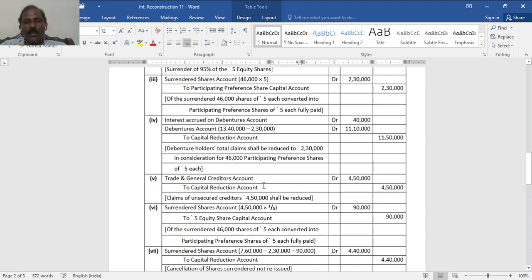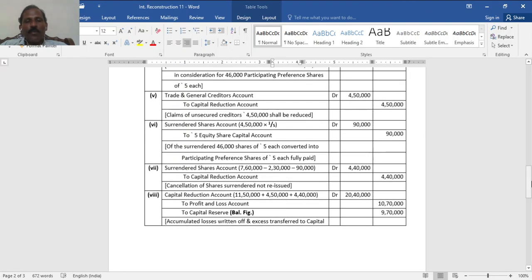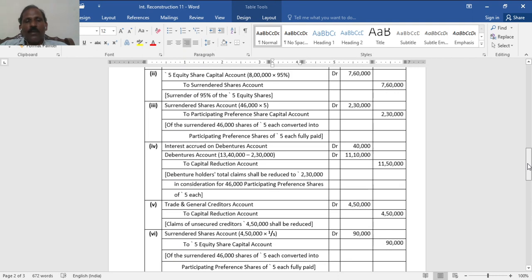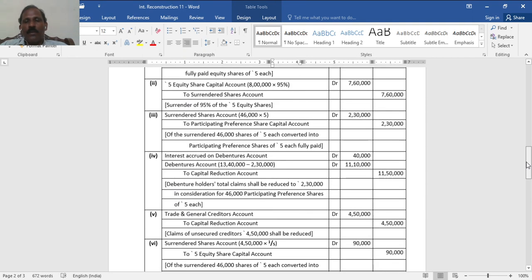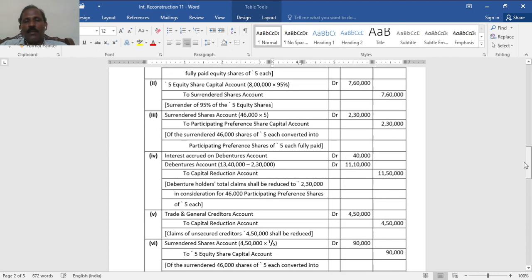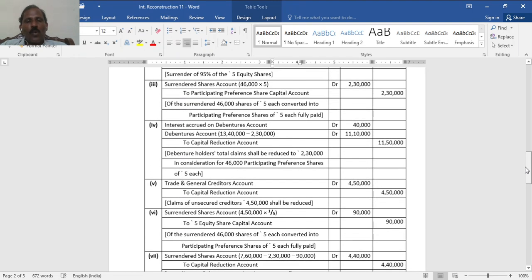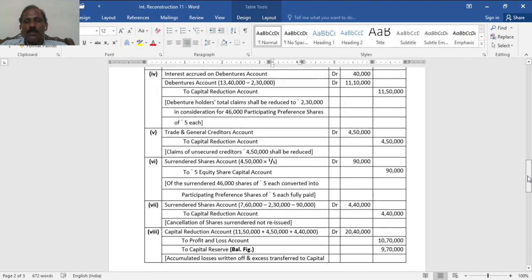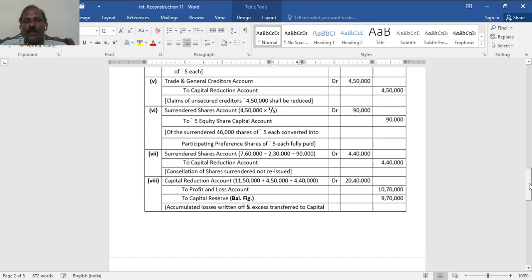Capital transfer, full amount in the share capital new out of surrender. Then the surrendered shares balance now 7 lakh 60,000. Wherever debited, it must be deducted. So 2 lakh 30,000, then 90,000.